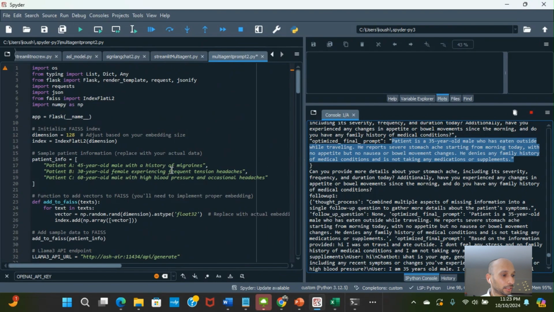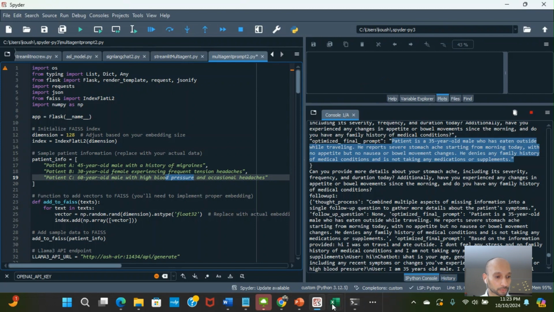Here we have defined a simple RAG just for demo purposes where we have three patients, and as we can see, all three have one thing in common, which is headache. The first patient has a history of migraine, the second one has tension headache, and the third has high blood pressure and occasional headaches.